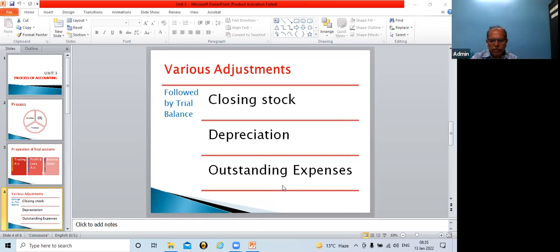So accordingly, the first effect of this adjustment is that the corresponding amount of expenses is increased. So this will be shown on the profit and loss account debit side. And the second effect, since it is a current liability, it will be shown on the balance sheet liability side. So outstanding expenses, two effects: first, profit and loss account debit side, and second, balance sheet liability side.